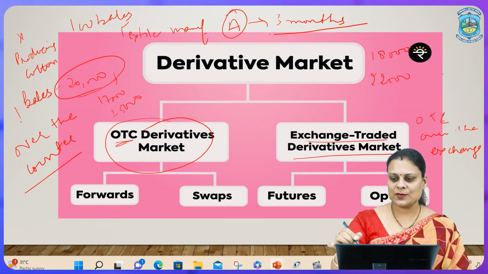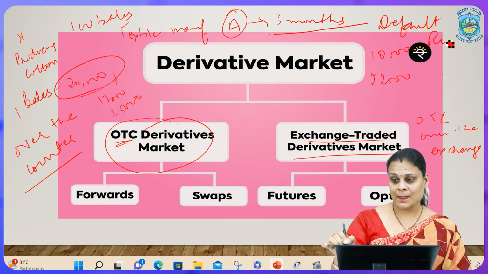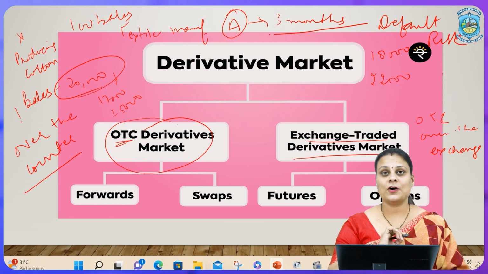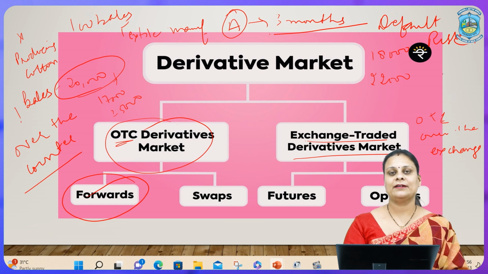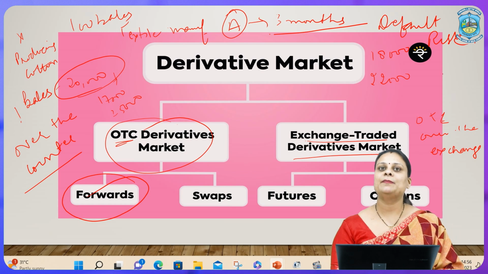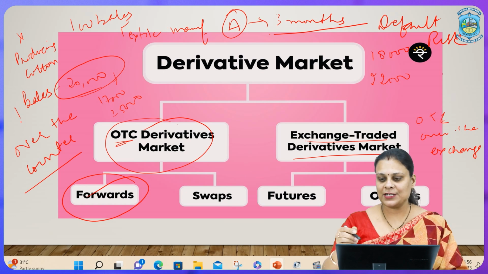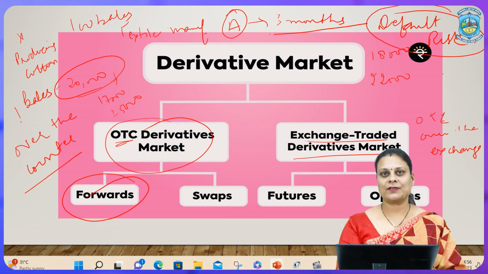Such a situation is known as default risk. This happens in the forward market when either of the parties may deny executing the contract. That is when we talk about default risk.